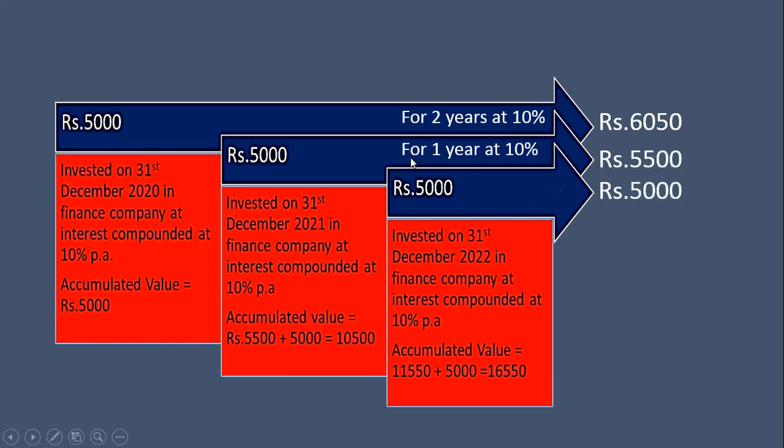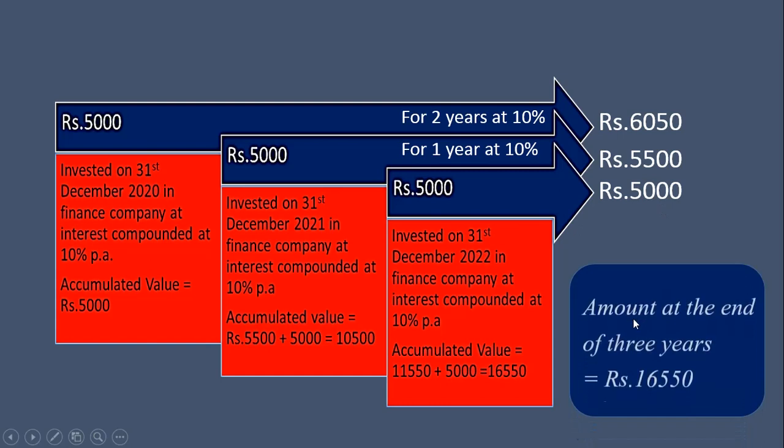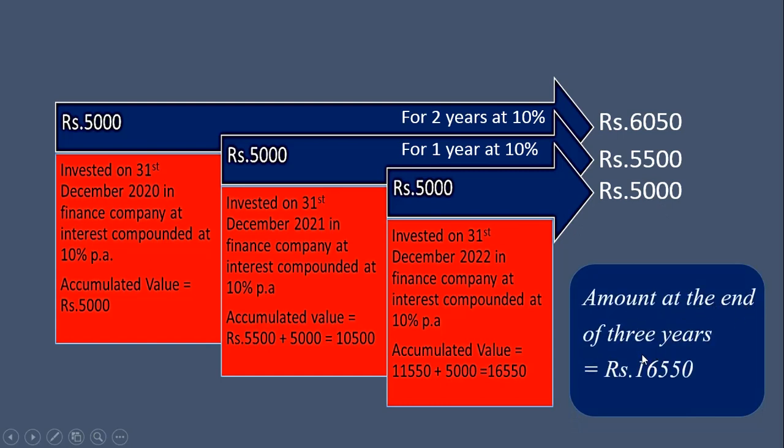So this first installment for 2 years at 10% compounded annually will give rupees 6,050. The second installment for 1 year at 10% interest compounded annually will give 5,500, and this third installment of 5,000 for 0 years will remain as it is, rupees 5,000. Now if we add these three, we get amount at the end of 3 years as rupees 16,550.